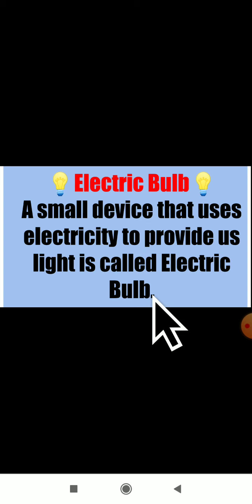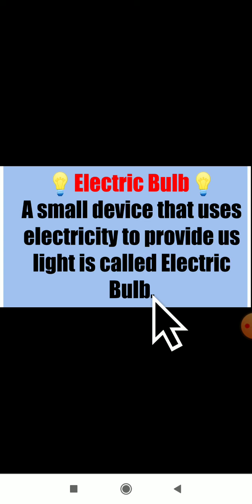A small device that uses electricity. What does it use here? Electricity. It uses electricity to provide us light. Why is the electric bulb using electricity? To give us light. If a bulb wants to glow, then there is a necessity of electricity. If there is no electricity, then the bulb will not glow. So, the main necessary condition for a bulb to glow is electricity.